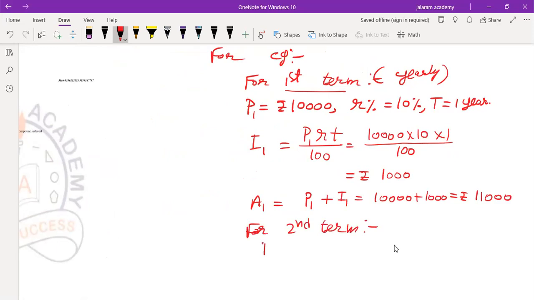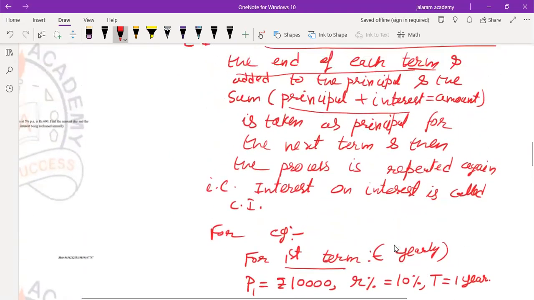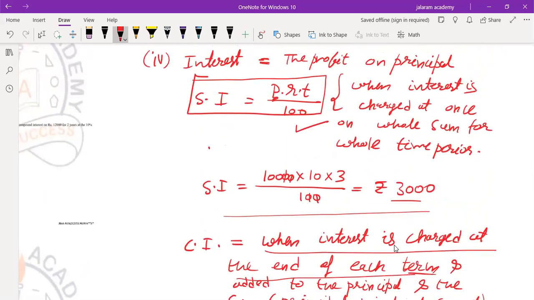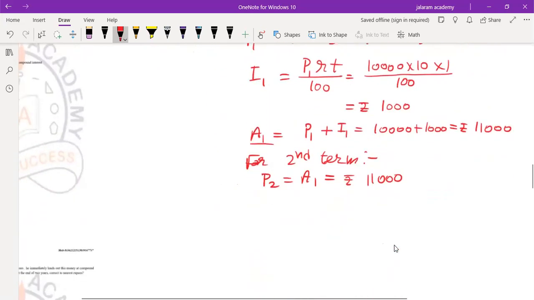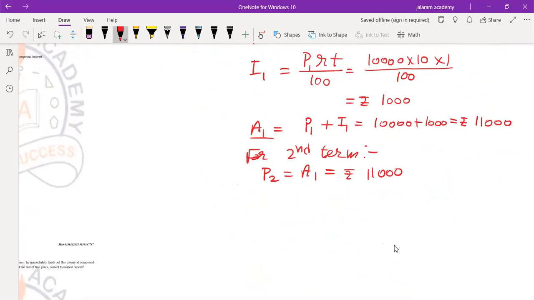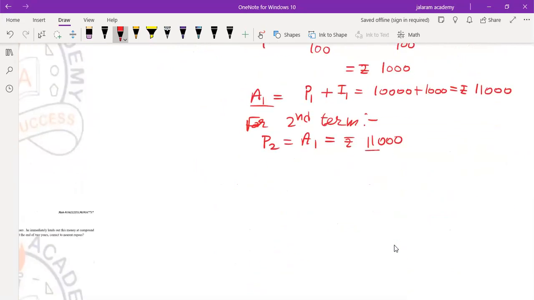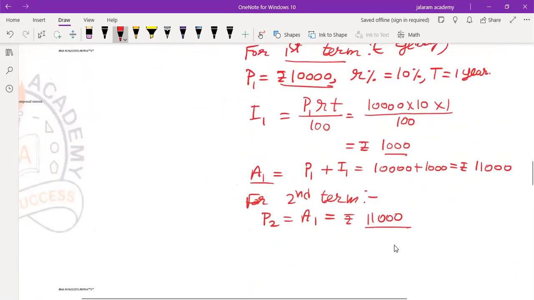Now for the next year, means for the second year, for the second term, principal is equal to the amount for the first term, that is rupees 11,000. So the main difference between simple interest and compound interest is that in simple interest, principal is rupees 10,000 for the next year also. That's why we have calculated it at once. But in compound interest, principal changes now. It is 1,000 more than the principal for the previous year. For the first year, principal was only rupees 10,000, but for the next year, principal is rupees 11,000. Means the bank has to pay interest on rupees 1,000, which was the interest for the first term. Means interest on the interest is called compound interest.